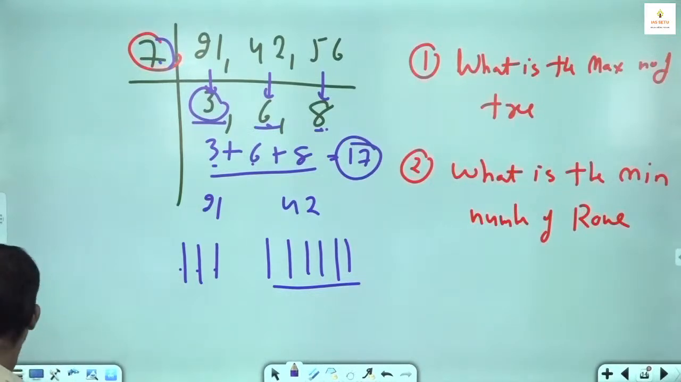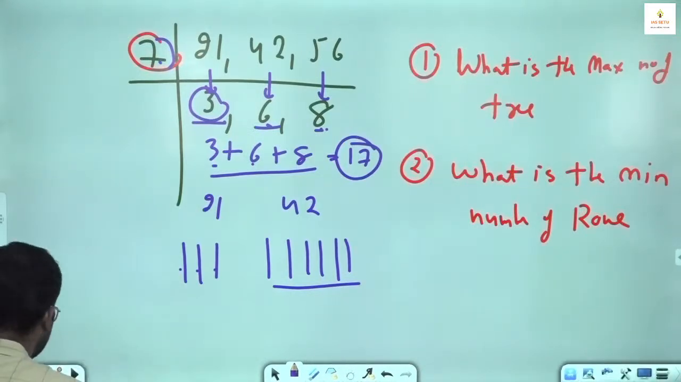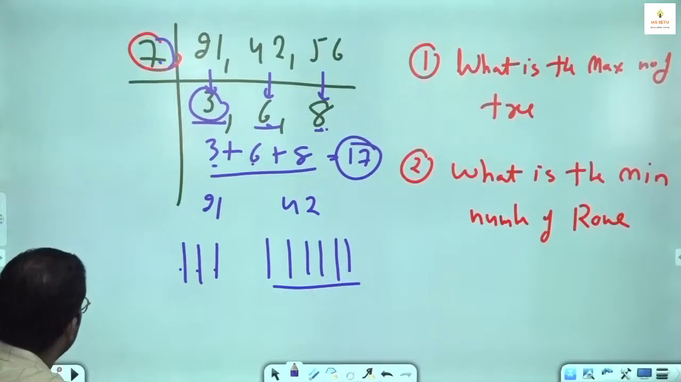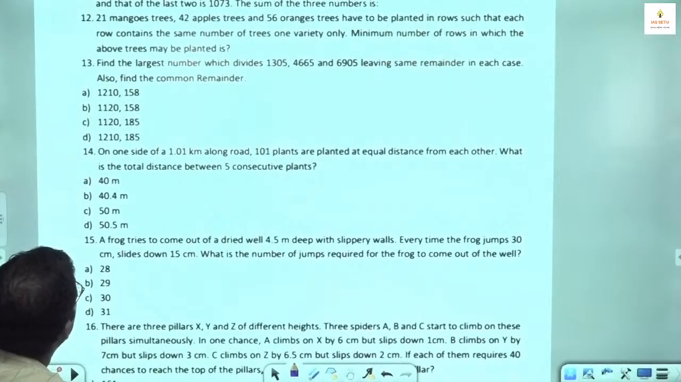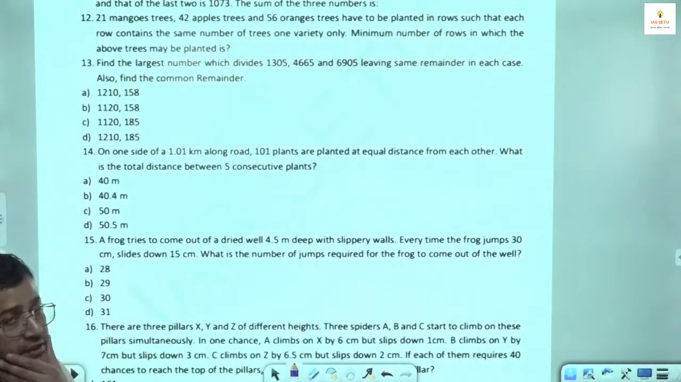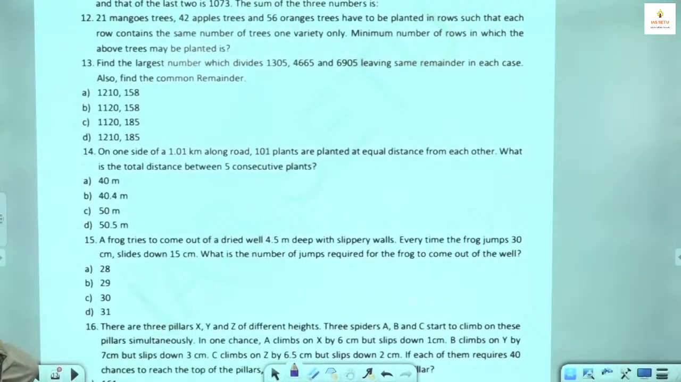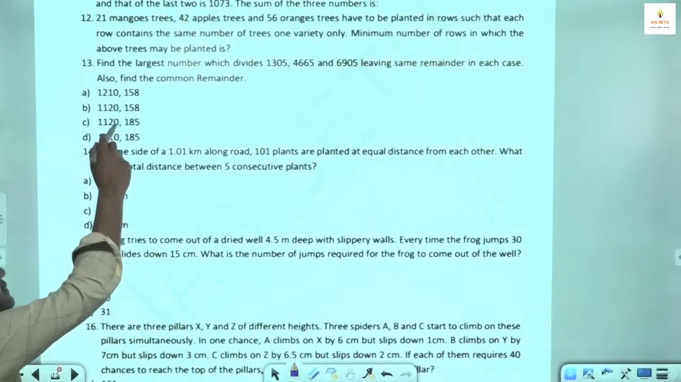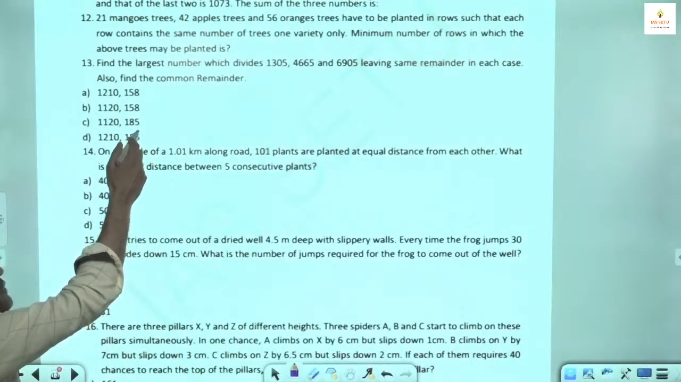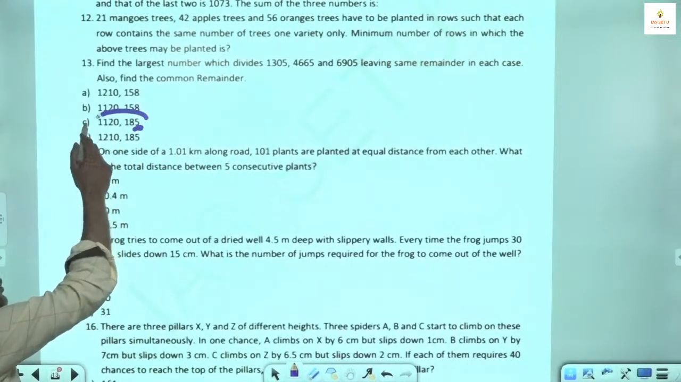क्वेश्चन नंबर 13. Find the largest number which divides 1305, 4665, 6905, leaving the same remainder in each case, and also find the common remainder. It is same like earlier, but इसमें आंसर अलग है. So we have already found the largest number, which is 1120. What will be the remainder? Remainder last में 5 वैसे ही आ रहा है, तो 185.